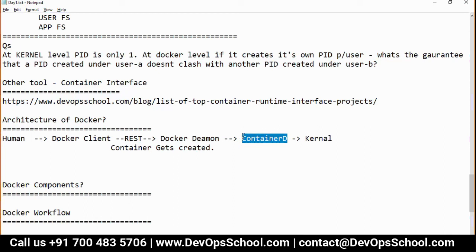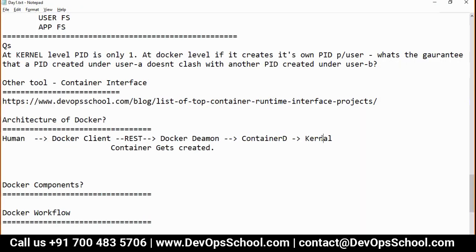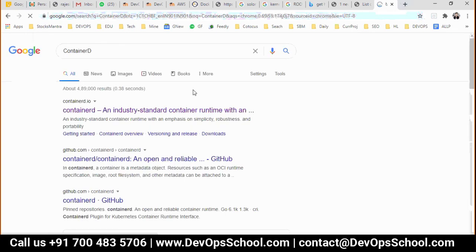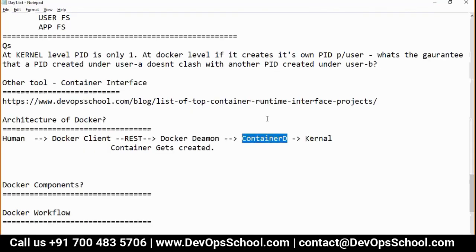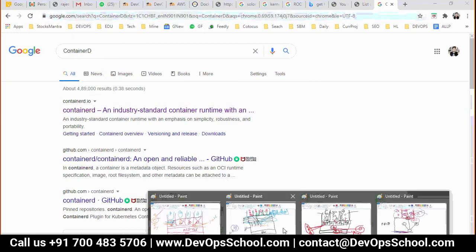Now the question is, what is a containerd? So guys, containerd is the only one who can communicate with the kernel. Yes, Docker daemon, which is a service of Docker, cannot communicate with the kernel directly. They have to use the containerd. So containerd is a standard container runtime environment. That means it's an industry standard. Understand that? Read the keywords clearly.